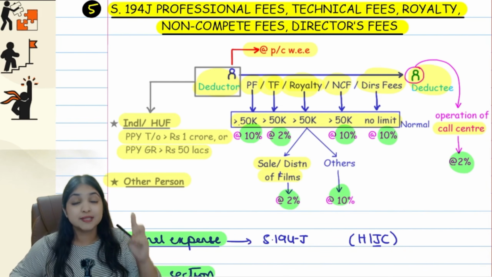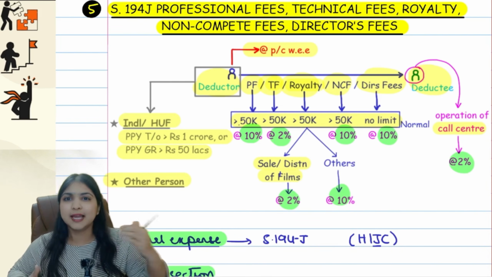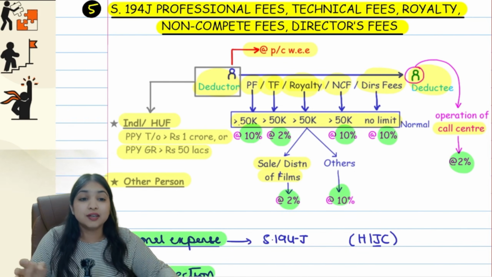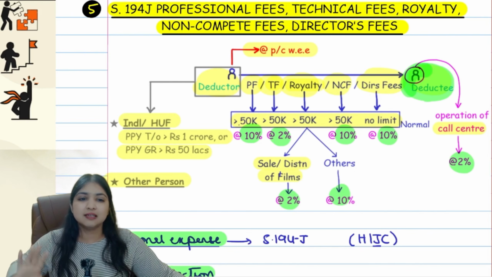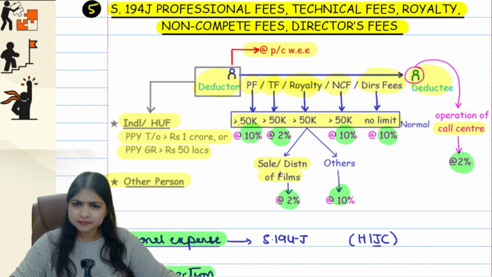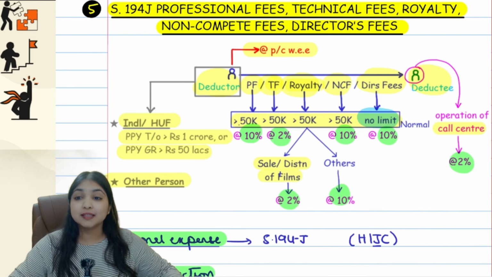So generally the TDS rate is 10% over here, but in 3 places I have 2%. Number 1, technical fees. Number 2, royalty, not all royalty, only that royalty which is relating to sale or distribution of movies. And then if the deductee is in the business of operating a call center, then the TDS will not be more than 2%. Understanding? This was my main chart.